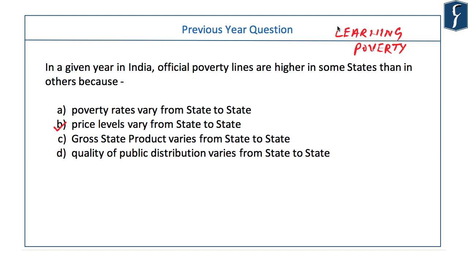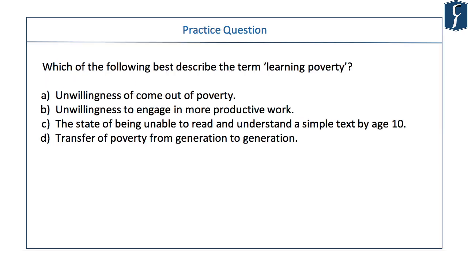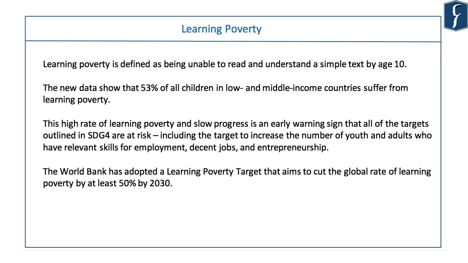In this context, you should be aware what the term learning poverty means. Which of the following best describes the term learning poverty? Unwillingness to come out of poverty, unwillingness to engage in more productive work, transfer of poverty from generation to generation, or the state of being unable to read and understand a simple text by age of 10. In fact, this is the answer. Learning poverty basically is poverty in terms of learning. Learning poverty is defined as being unable to read and understand a simple text by age of 10.